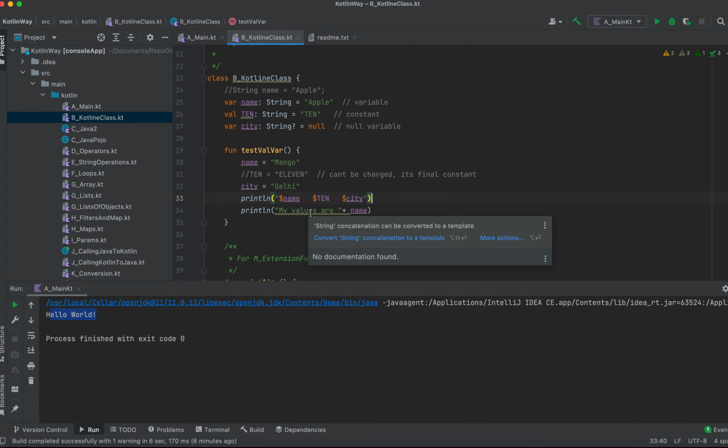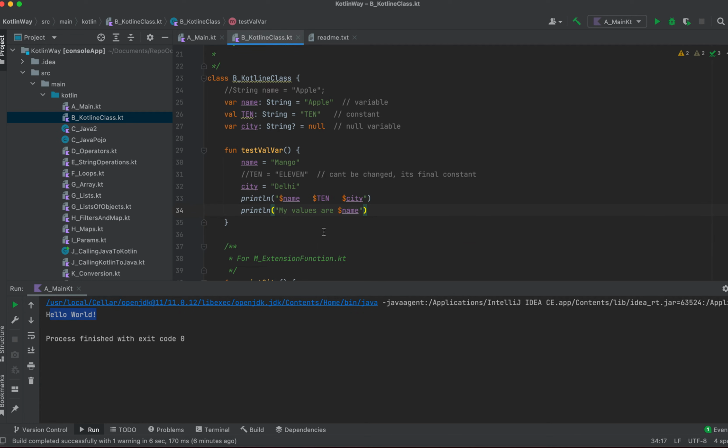But Kotlin is giving some suggestions: why don't you convert to a template? So what is a template? If you click here, it will change to this: my values are dollar name. So inside the double quotes, if you are giving some dollar and some variables, Kotlin will come to know that this value will be saved inside this. But yes, if you don't like this template, you can use standard Java style as well.